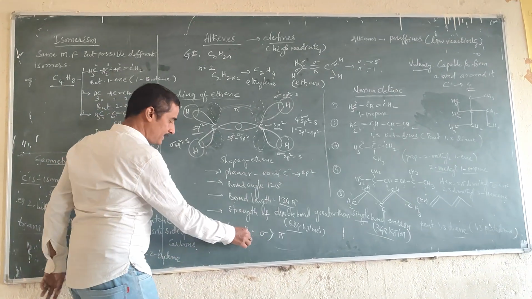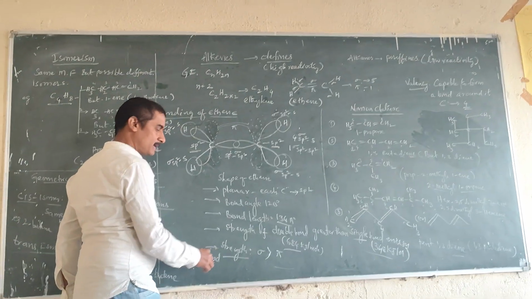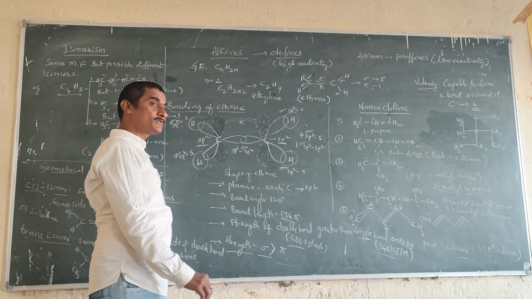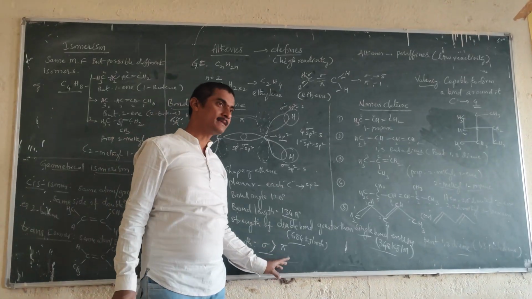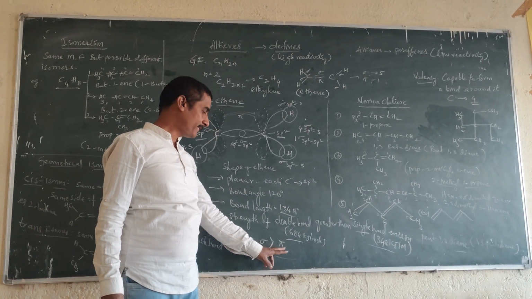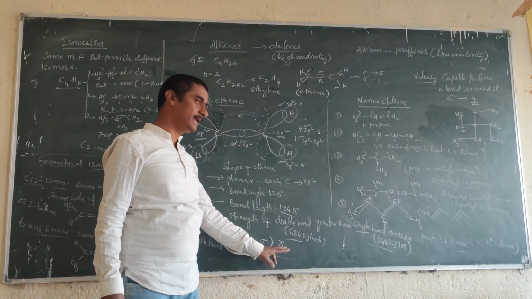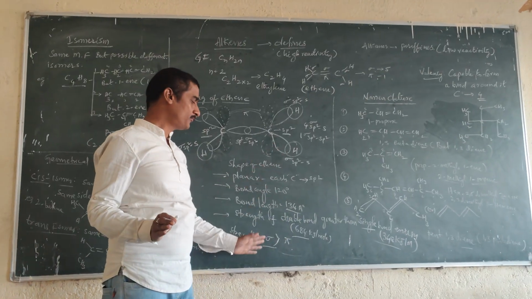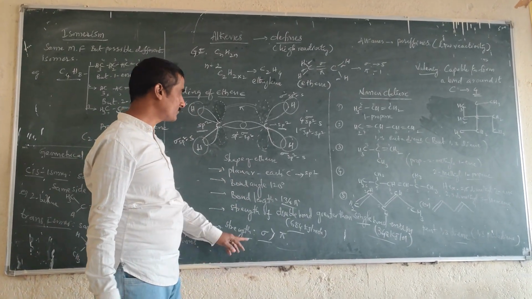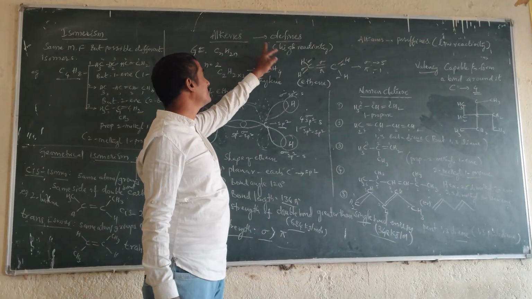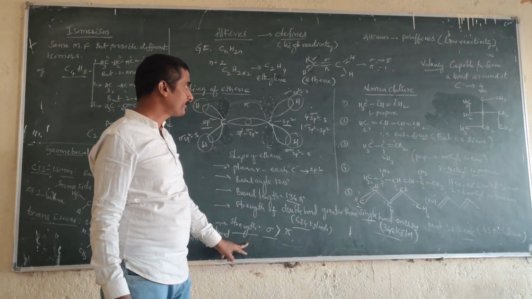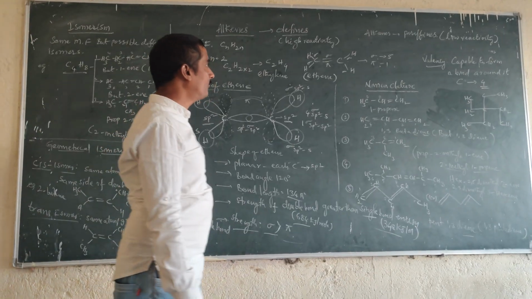And finally, observe the strength of the bonds. Sigma bonds are greater than pi bonds. So pi electrons are weaker, and the pi bond is the weaker bond. The pi electrons are very easily breakable and react with other atoms. That's why these alkenes are called olefins, meaning highly reactive in nature.